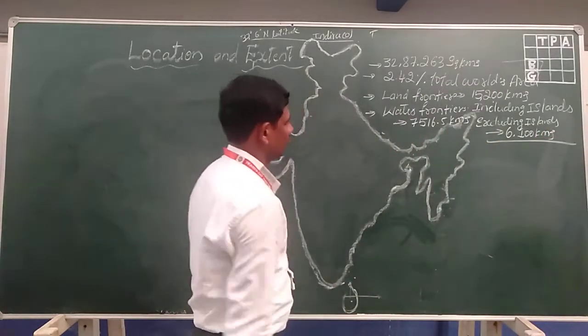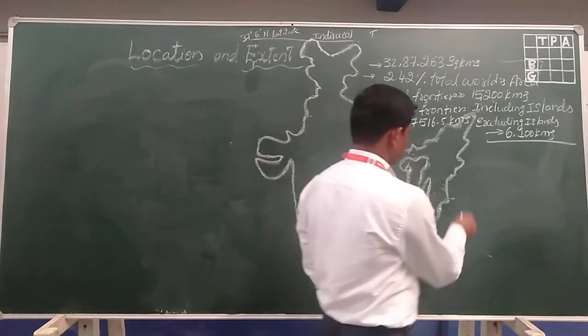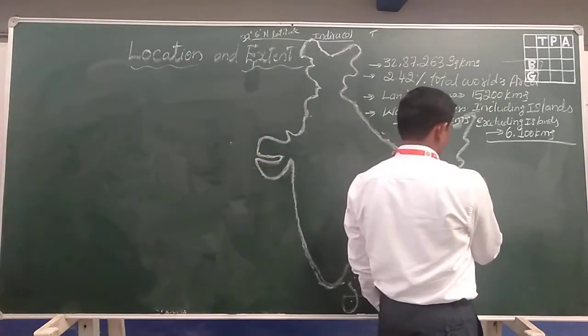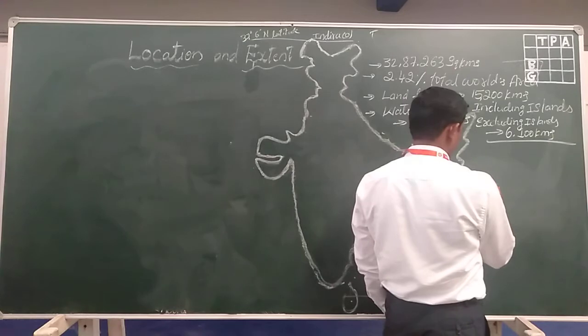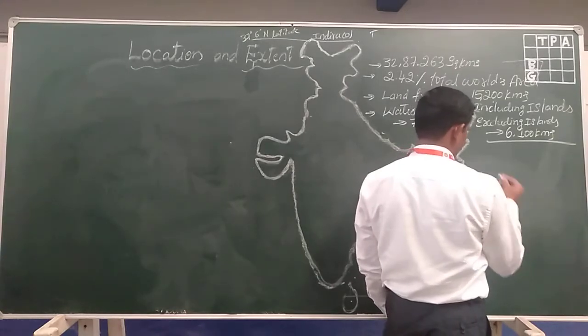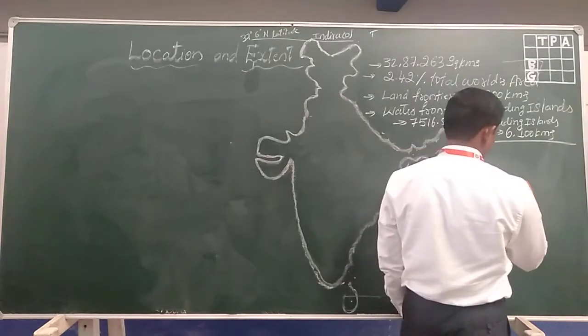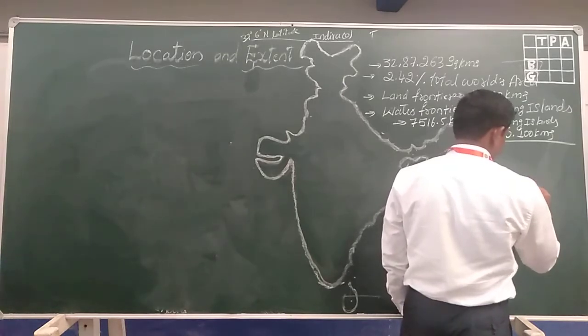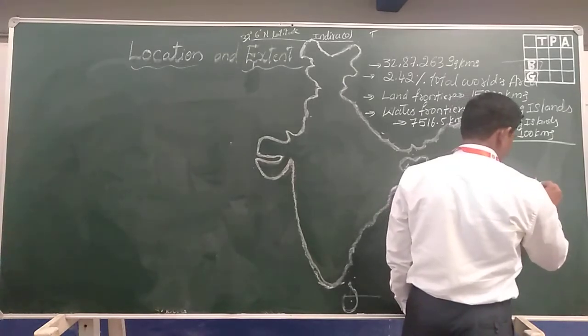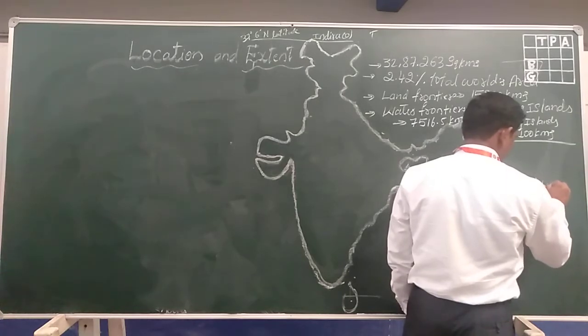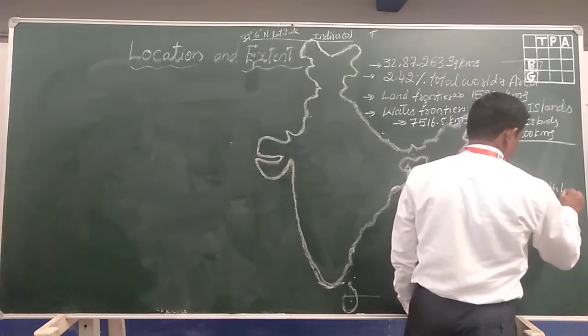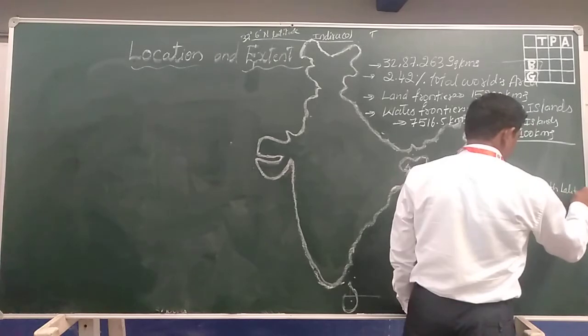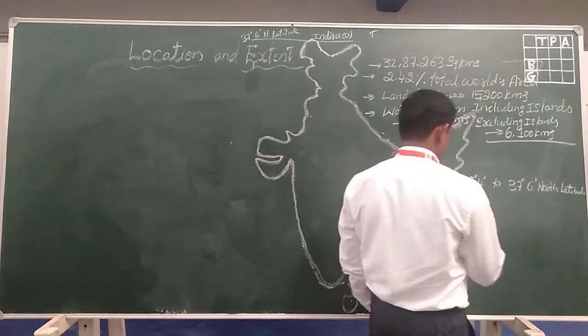Okay, and India extends from 8 degree 4 minutes to 37 degree 6 minutes north latitude. This is one.